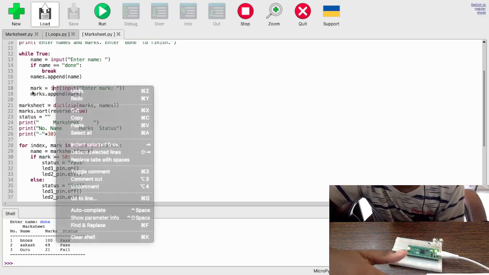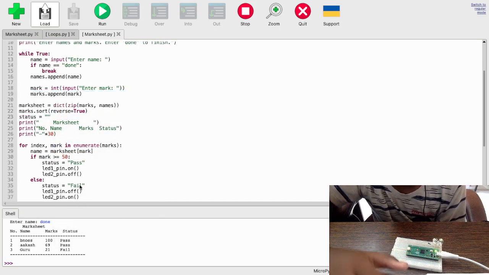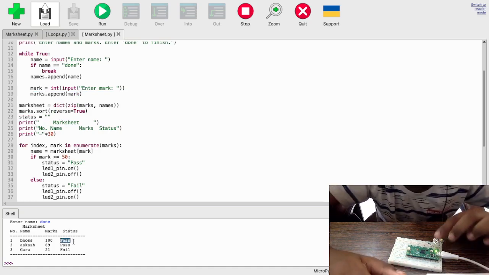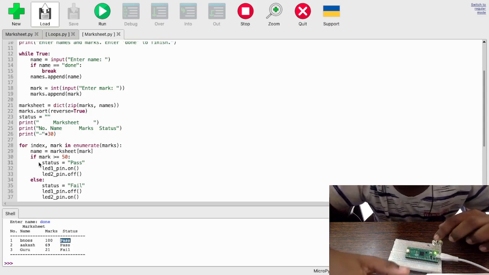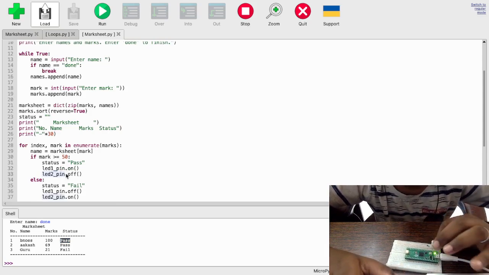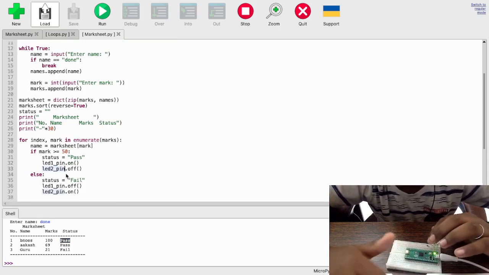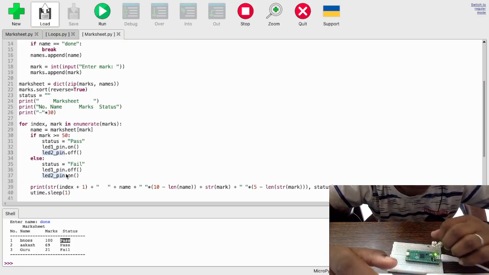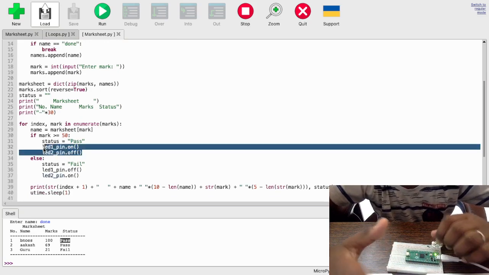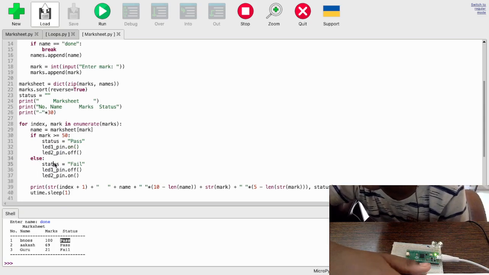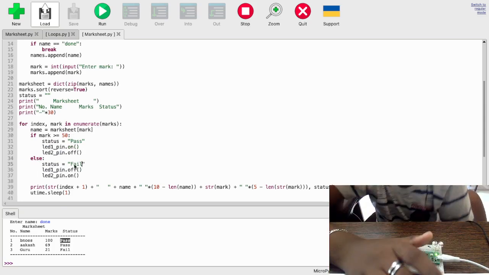If mark is greater than 50, I showed you status, right? Where's status? So if mark is greater than 50, status is equal to pass. That's what I've done here. And you saw that the LED is blinking, right? That's what I've done here: on. But this is not the same LED. So I'm actually turning the other one off and turning this one on. Because from the last run, if it was on, if I didn't do this off, both of those would be on. So I'm just turning it off for safety purposes. And then else, the status is equal to fail. I'm doing the other way around for the LEDs.